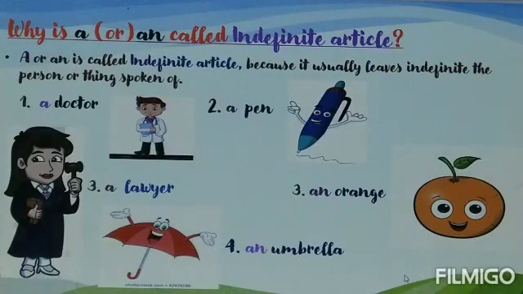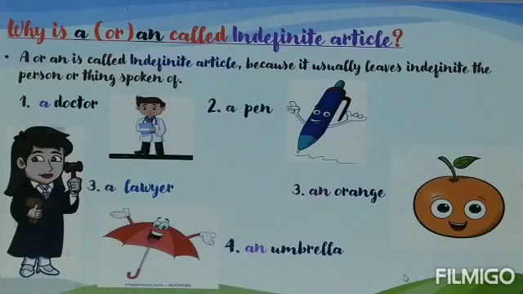Now let us understand through examples. A doctor. Here I am not talking about any particular doctor. A doctor means any doctor. Now let us see the second example. A pen. A pen means any pen. It may be a blue ink pen, it may be a red ink pen, it may be from any brand. No idea. Just a pen.